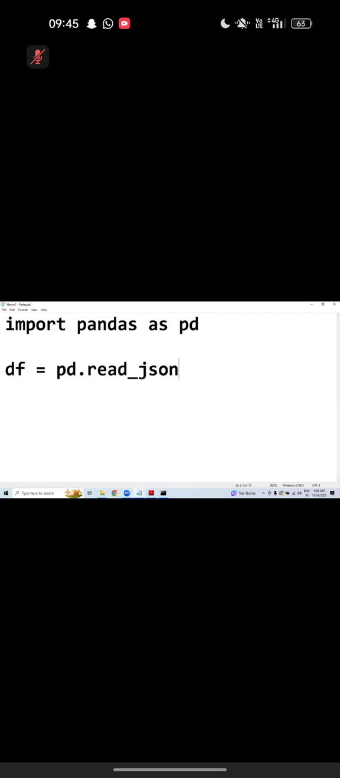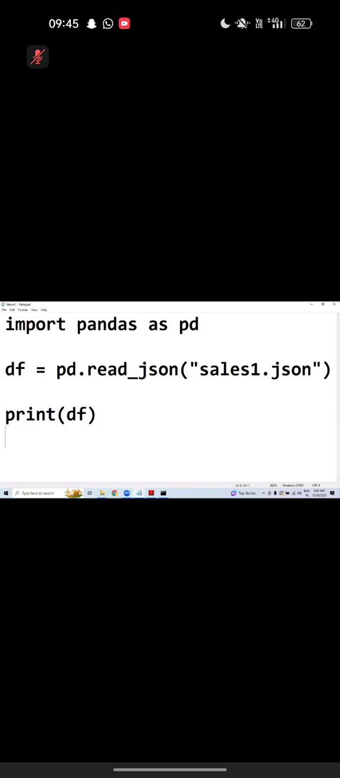To load this file, what we need to do, same story. Import pandas as pd. Now df equals pd dot read underscore json. If it is CSV, read underscore CSV. If it is JSON, read underscore JSON. And here is the file. What is the file name? Sales1.json. That's it.